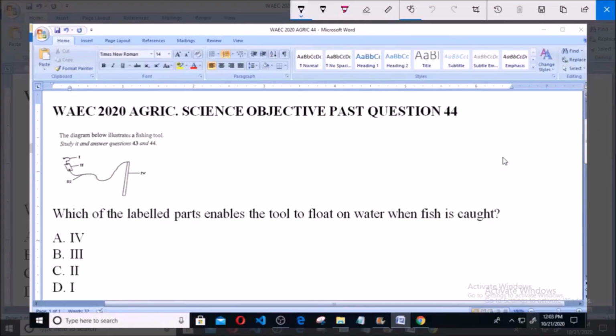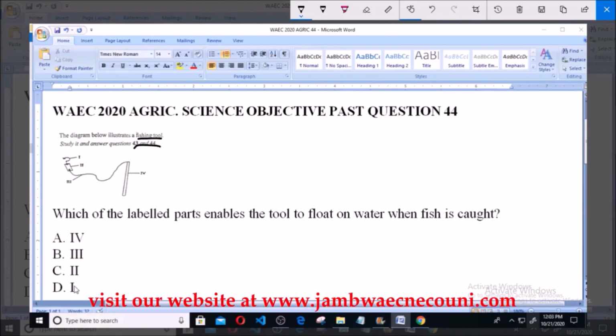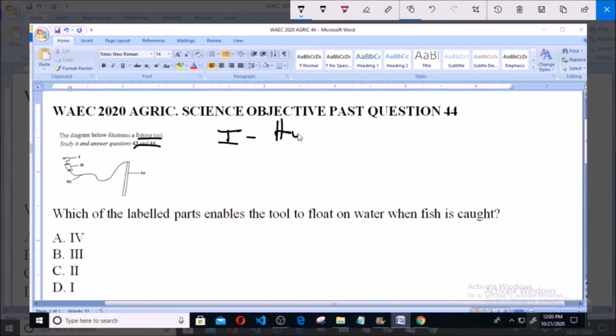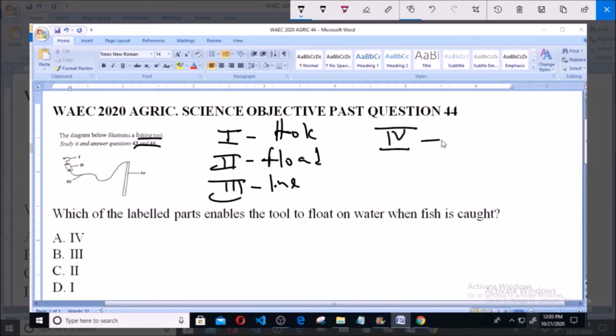Hello and welcome. I will be answering WAEC 2020 Agric Science Objective Past Question 44. So we have this diagram here which illustrates a fishing tool, and we have to use it to answer questions 43 and 44. So which of the labeled parts enables the tool to float on water when fish is caught? Option A is 4, B is 3, C is 2, D is 1. So the parts of this setup: number 1 is the hook, number 2 is the float, 3 is the line, and 4 is the handle or the rod.